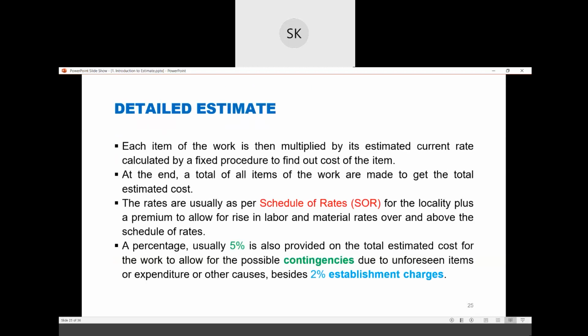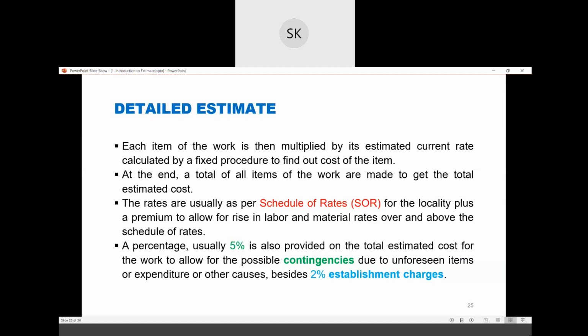Now, detailed estimate. I have discussed SOR earlier. Each item of the work is multiplied by its estimated current rate, calculated by a fixed procedure, to find out the cost of the item. Just now I discussed this. At the end, a total of all items of the work is made to get the total estimated cost.